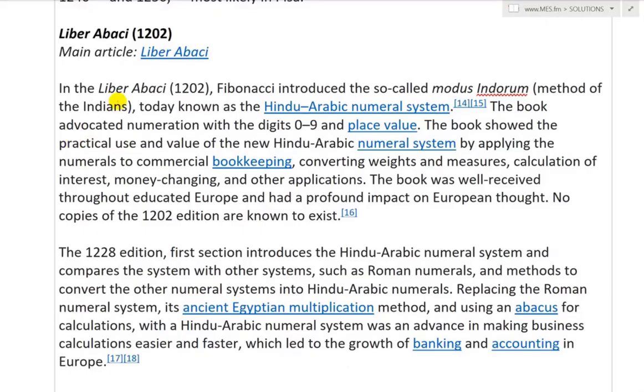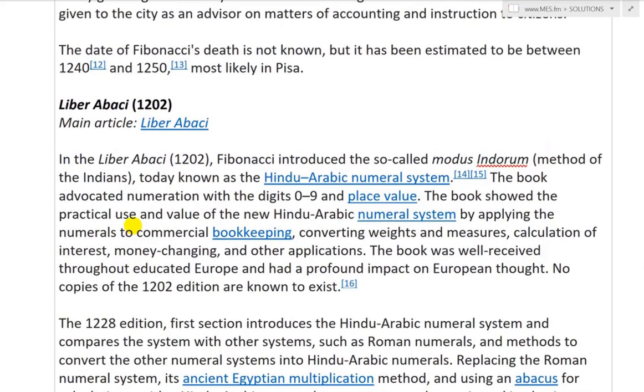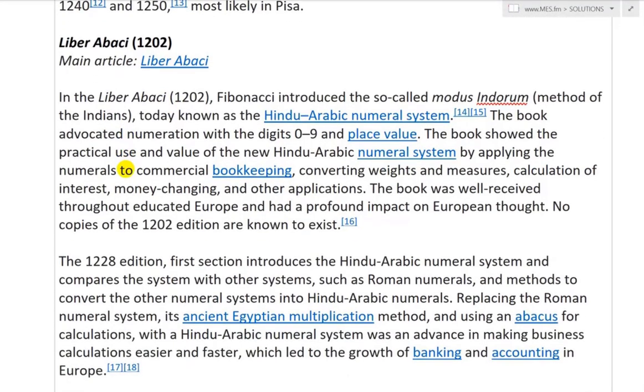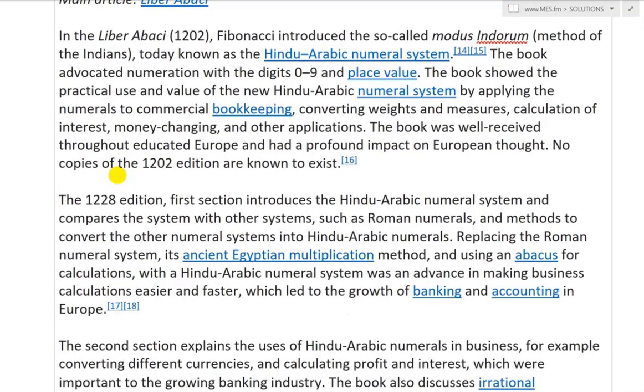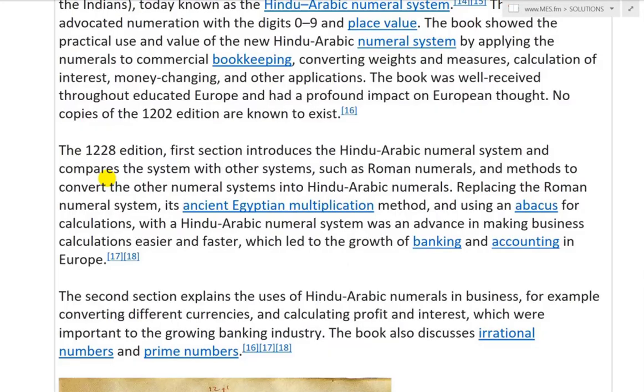Liber Abaci, 1202, is the main article if you want to go read that on Wikipedia. In the Liber Abaci, Fibonacci introduced the so-called modus Indorum, method of the Indians, today known as the Hindu-Arabic numeral system. In 1202 he was about 27 years old, since he was born in 1175. It's interesting. The book advocated numeration with the digits 0 to 9 and place value. The book showed the practical use and value of the new Hindu-Arabic numeral system by applying the numerals to commercial bookkeeping, converting weights and measures, calculations of interest, money changing, and other applications. The book was well received throughout educated Europe and had a profound impact on European thought.